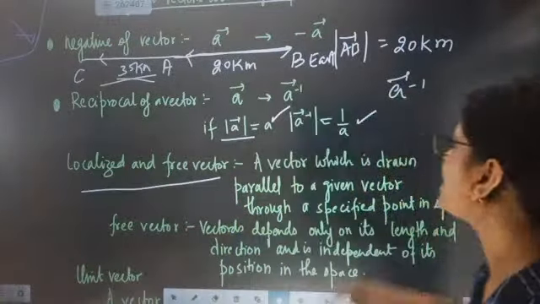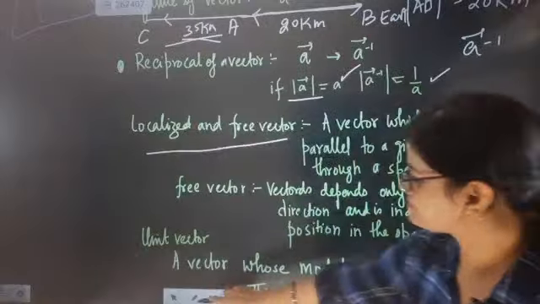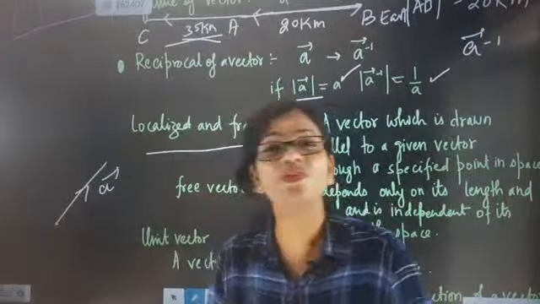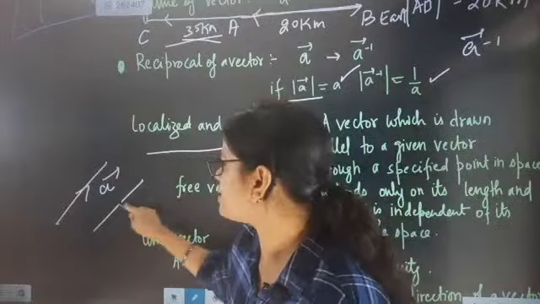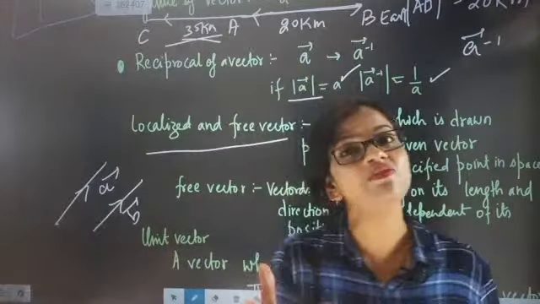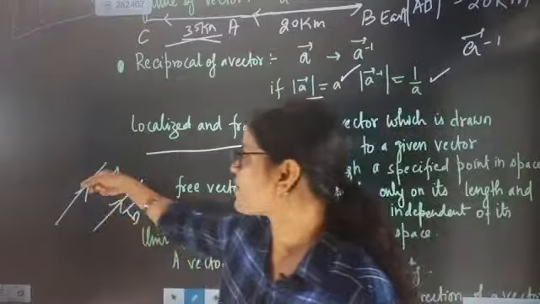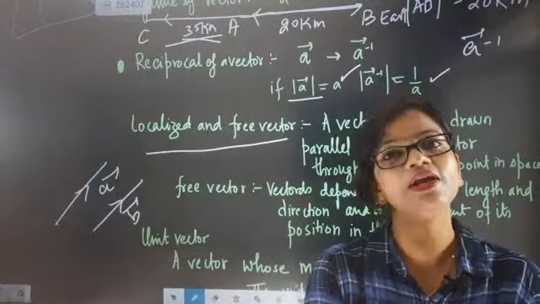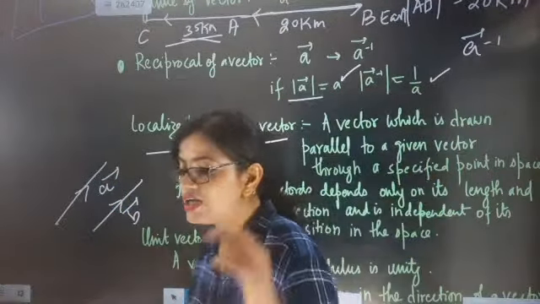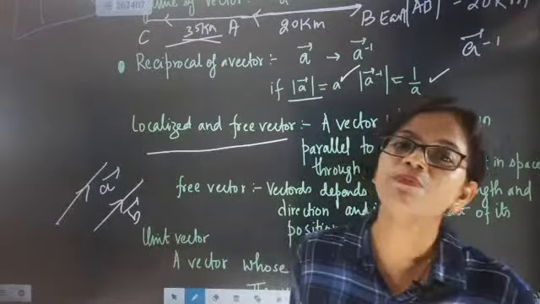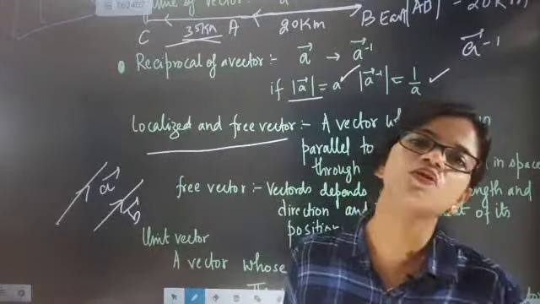If I say that this is a vector, and another vector, B vector, is parallel to this vector, that means B vector is not a free vector. B vector is a localized vector, because B is parallel to A vector. So B is not an independent vector, because B is presented with the help of A vector. So this is the word called localization.